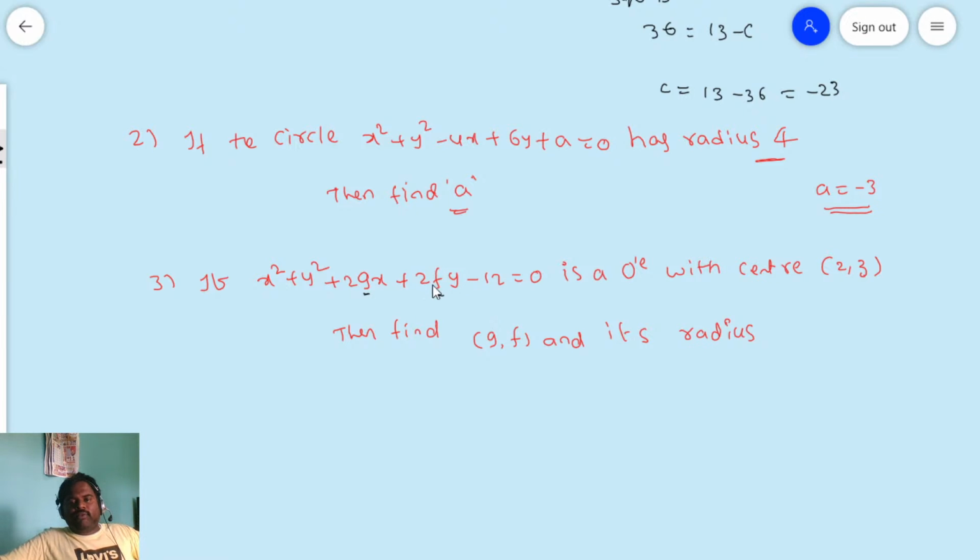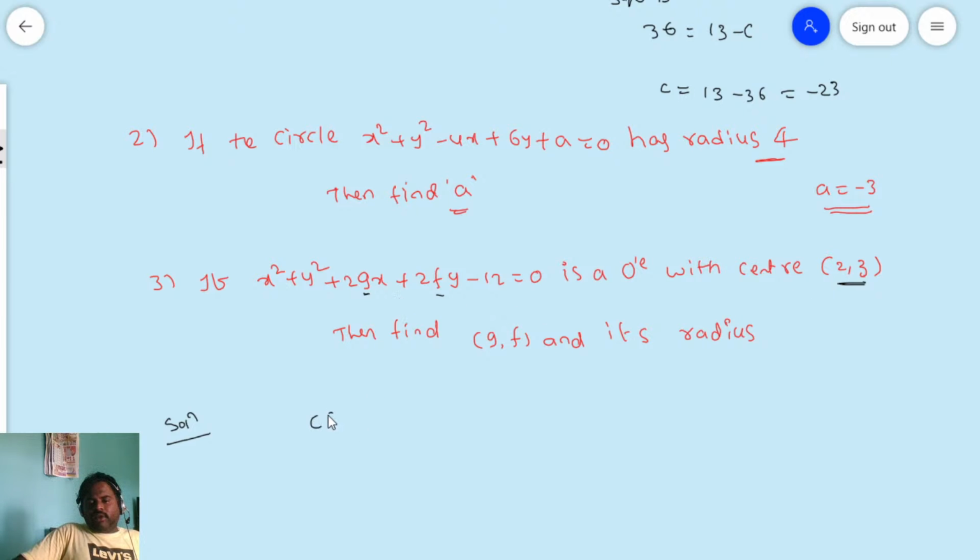Here g comma f we don't know, but they are given a center. So with this center, can you get the g comma f? Yes, and with that you find out the radius. Okay, this is the problem. Now I am solving this problem. You see, friends, very easy. Yes or no?